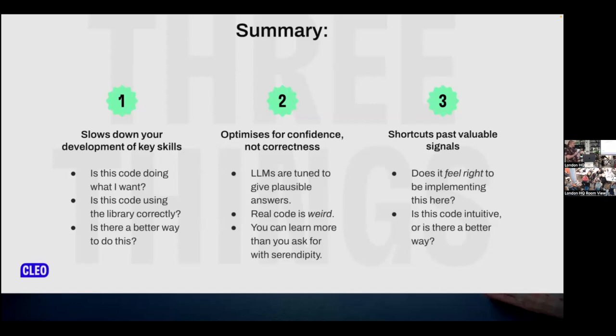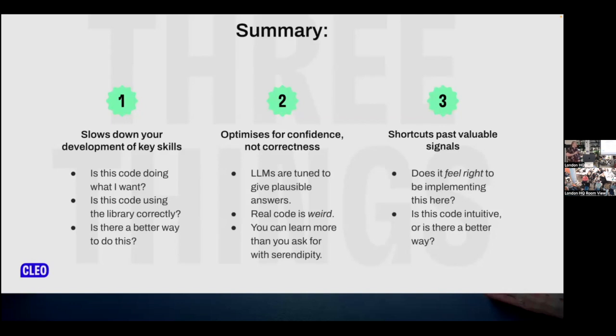As an experienced developer, you know the difference, often on sight, between code that does what you want and code that doesn't. You can easily filter out the 60% of the time that it gives you garbage and take the 40% of the time that it's using it correctly. Similarly with code using libraries, you know what good Rails looks like if you've been writing Rails for a decade. So you can tell when it's using the interfaces correctly. If you don't, then you won't know until you try and write tests for it that you've spent 20 minutes calling a function that simply has never existed in Rails. And you will not get told that there is a better way to do this.